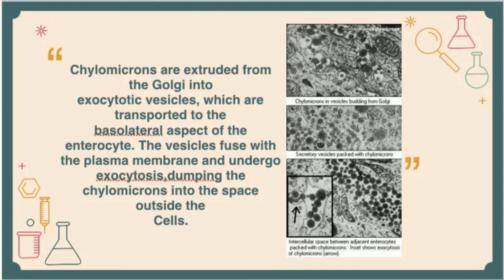Chylomicrons are extruded from the Golgi into exocytotic vesicles, which are transported to the basolateral aspect of enterocytes. The vesicles fuse with the plasma membrane and undergo exocytosis, dumping the chylomicrons into the space outside the cells.